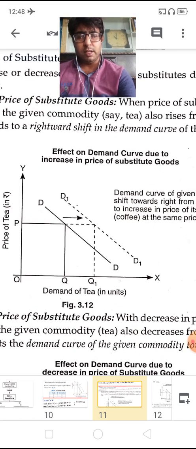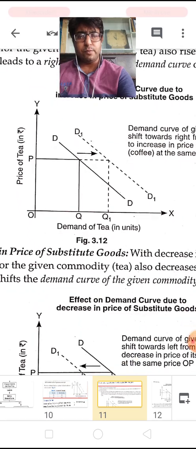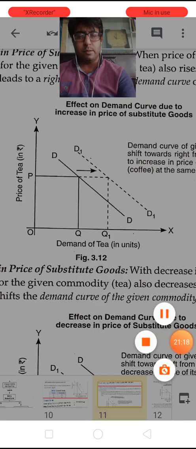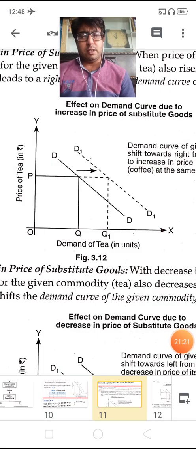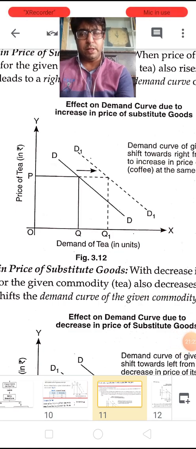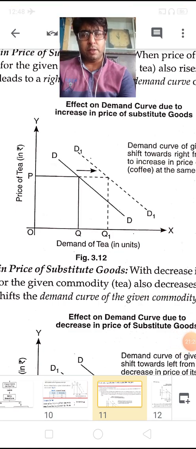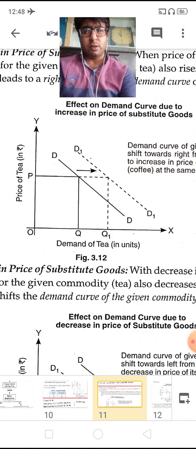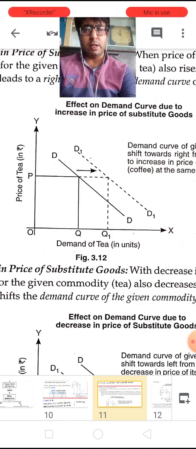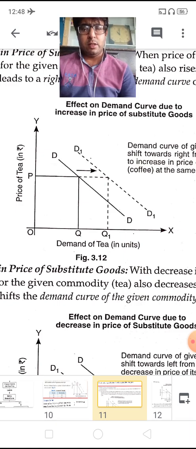Now children, just see here, the demand is plotted on the x-axis, whereas the price of tea is shown on the y-axis.